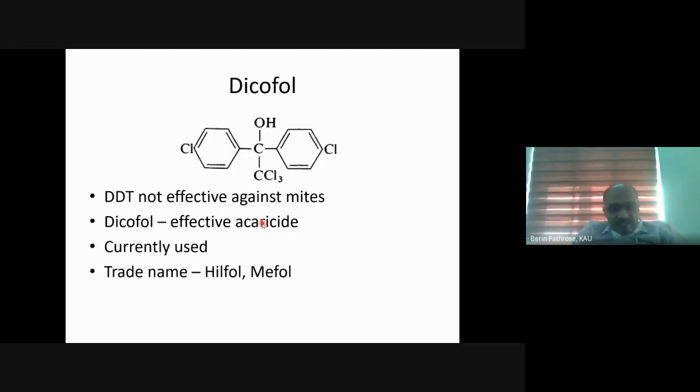Then comes the next pesticide, dicofol. Dicofol is a slight change in DDT. You have a hydroxyl group attached to the ethane chain. Because of the presence of the hydroxyl group, the molecule becomes polar in nature. Because it is polar, it is degradable, and it's not that stable in the environment.